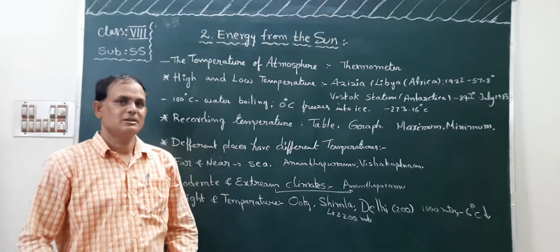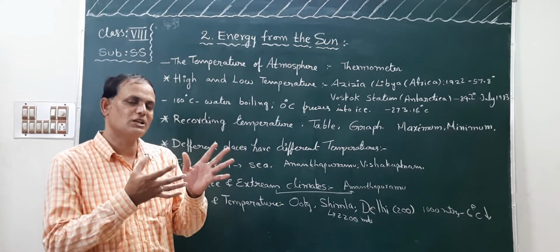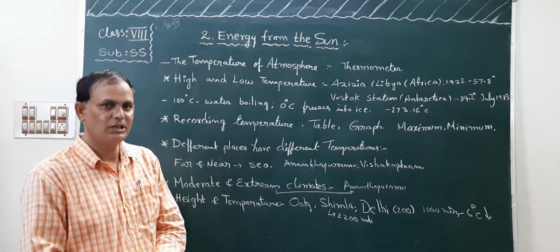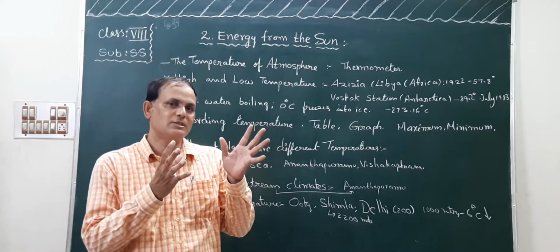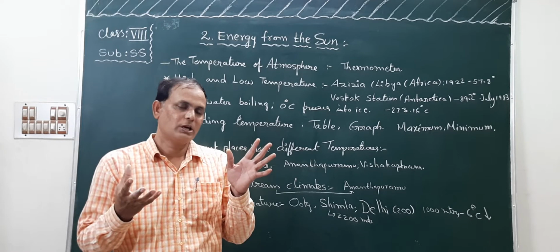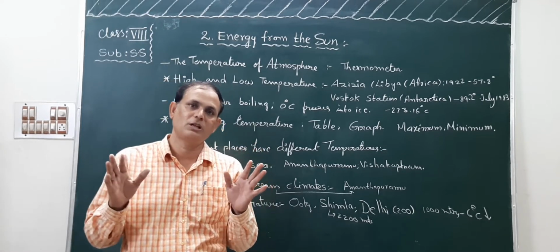Temperature. The energy comes from the sun, so the sun is the main source of energy. The sun's rays fall upon the ground. Who are the creatures or living things upon the earth?